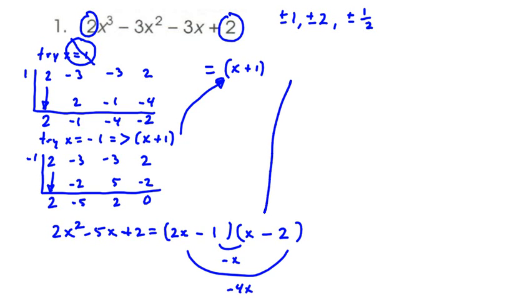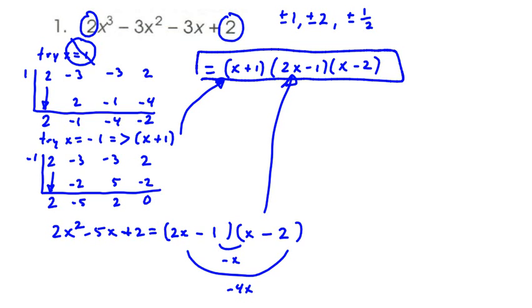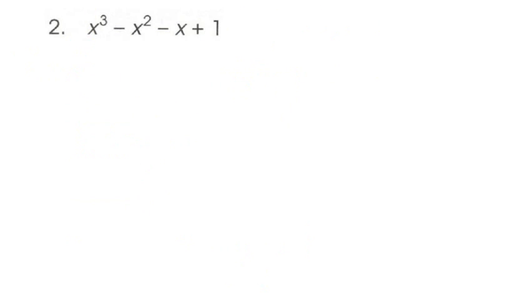So this is going to be our fully factored form, which is quantity 2x minus 1 times quantity x minus 2, times quantity x plus 1. I hope you see that wasn't too bad. So now we're going to skip number 2 and go on to number 3.